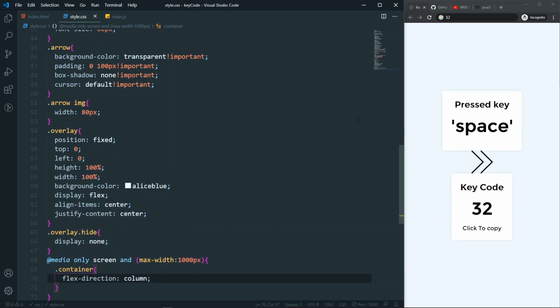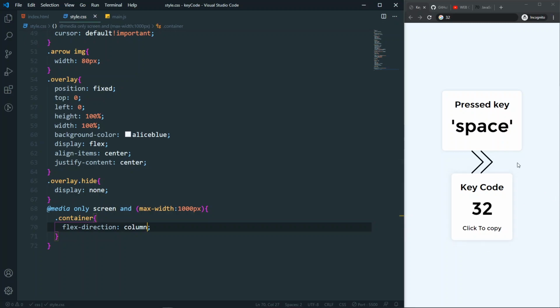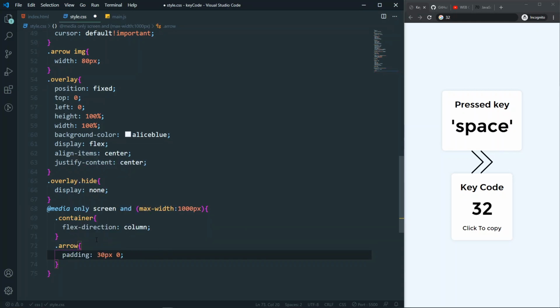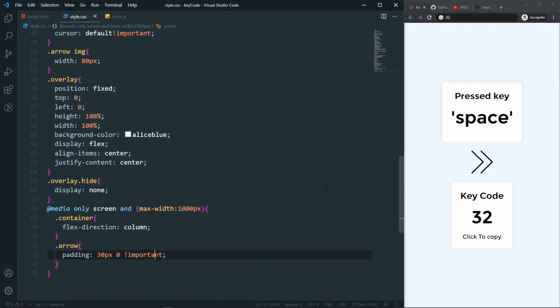So in the container I want to change the flex direction to column. As you can see, now everything is in a column, so it is almost looking better. I just want to have the padding for this arrow here. For that, I can just call the arrow, and say that padding will be 30 pixel for the top and bottom, and 0 pixel for the left and right. And I also make sure that it has the important. So now as you can see we have 30 pixel padding here.